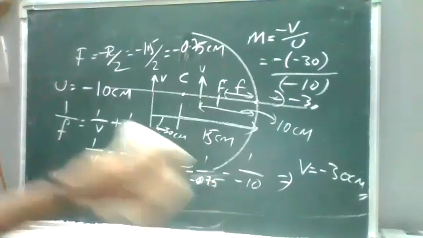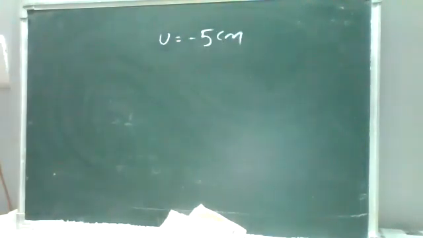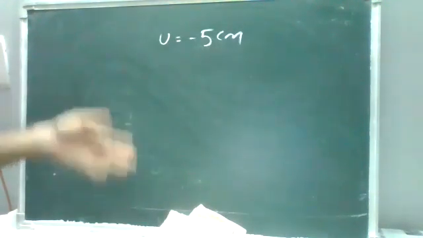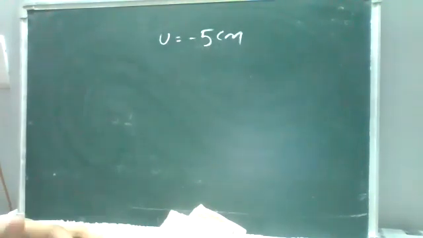Okay, so same thing, same process. u is equal to minus 5 centimeters. Try to find all the process, everything. u is minus 5 centimeters. So find v, and the radius of curvature and focal length will all be the same. Only v and magnification will change.